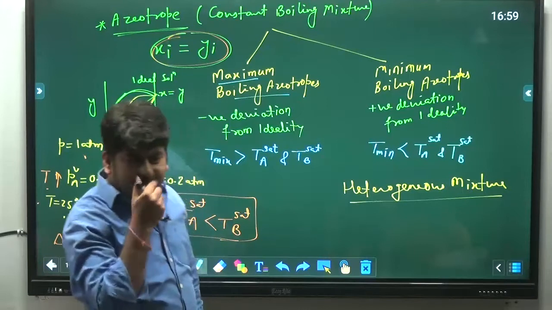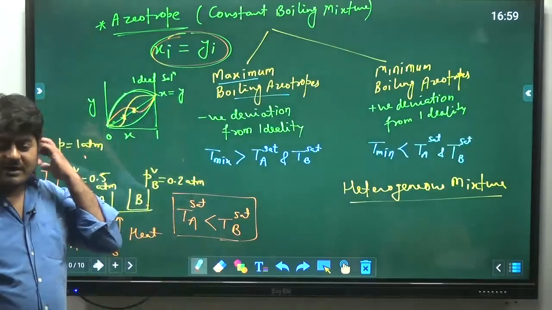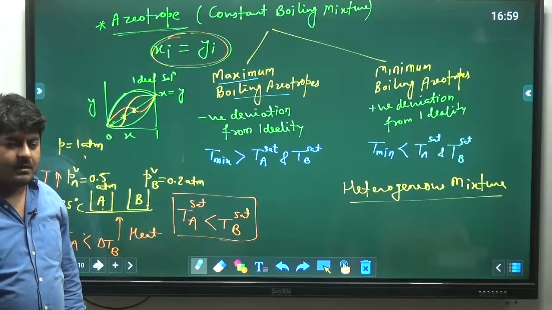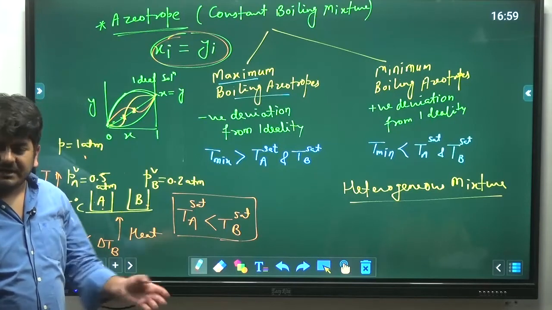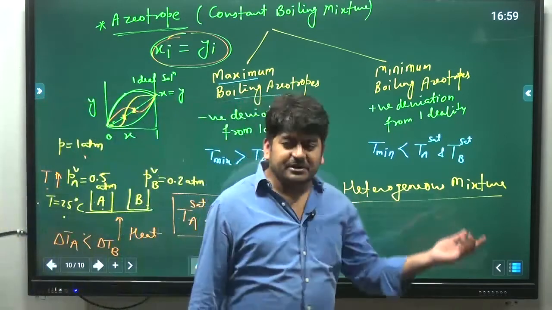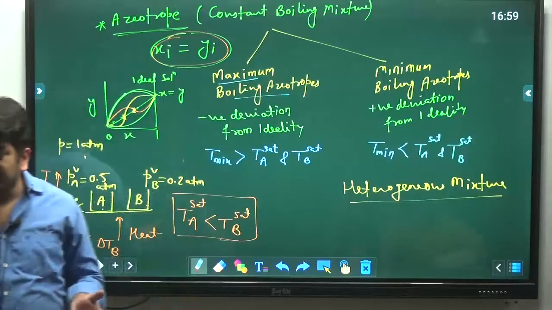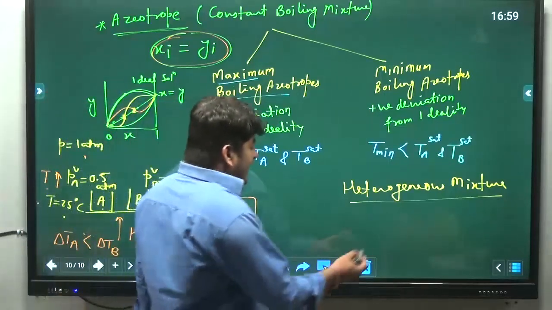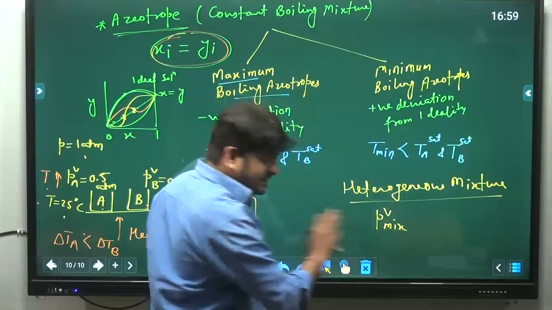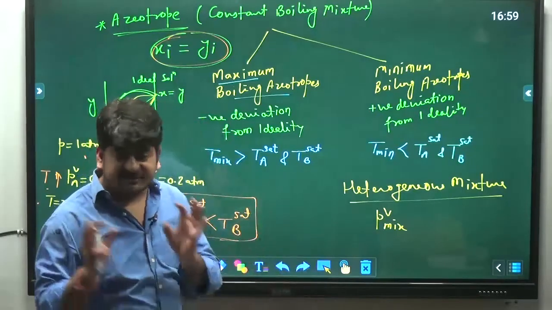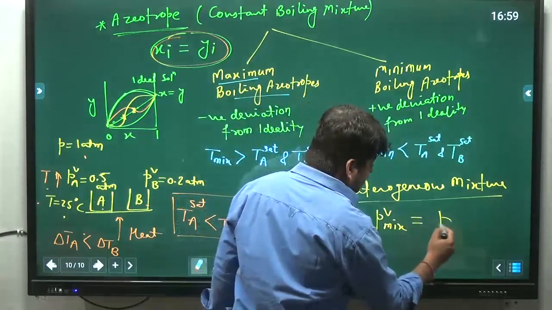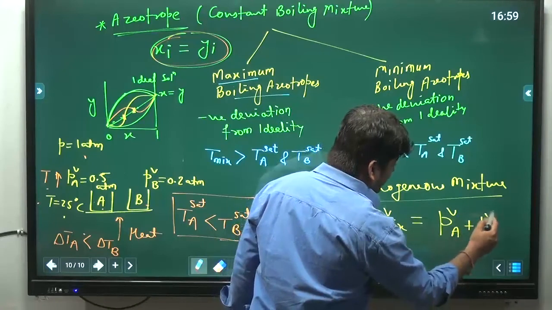There was a question in the GATE exam. For a heterogeneous mixture, the boiling point temperature of the mixture will be greater than TA and TB, less than TA and TB, in between TA and TB, and option D was something. Okay, so just understand. A heterogeneous mixture means both components A and B are immiscible, like water and oil. And if components are immiscible, just try to understand, the vapor pressure of the mixture, although there is no term like vapor pressure of the mixture, but just for understanding I am using that, will be equal to this.